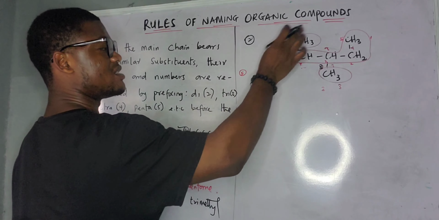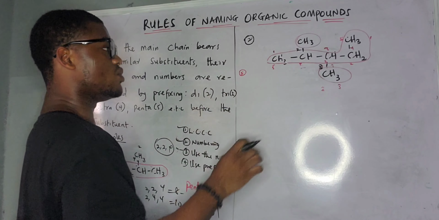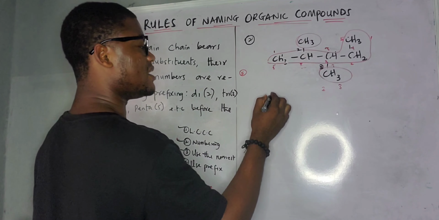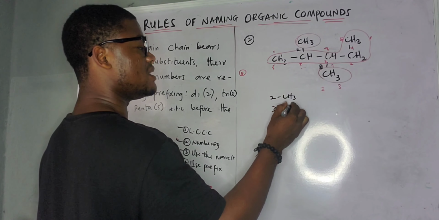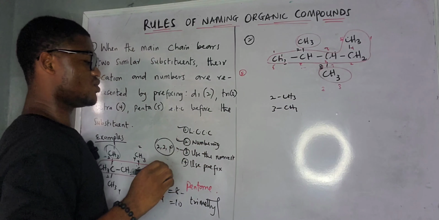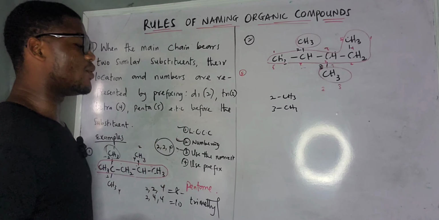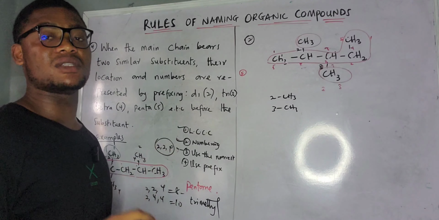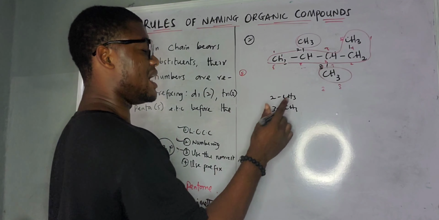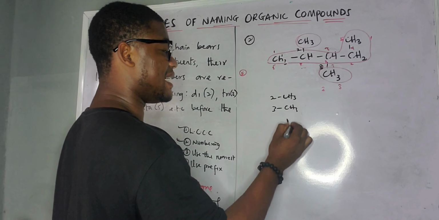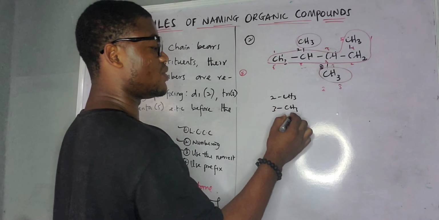That is the rule. We must start with the lowest one, which is 2 here. So the two substituents we have here, one is 2 CH3, and the other one is 3 CH3. Now we jump to rule 4. It says use a prefix if we have two similar substituents. Since we're having two here, we're going to say di. What is the name of the substituent? The substituent is methyl.